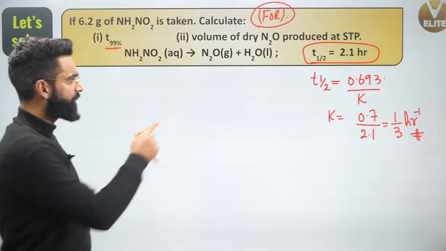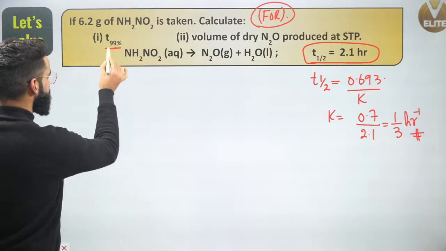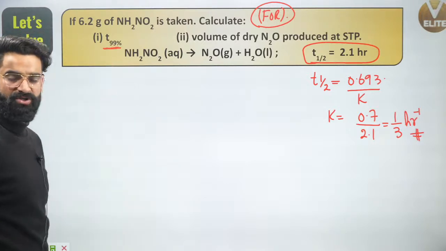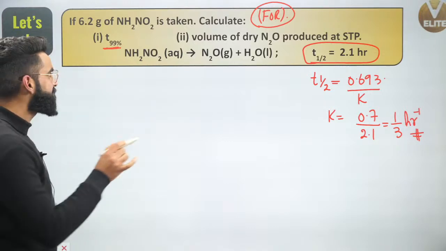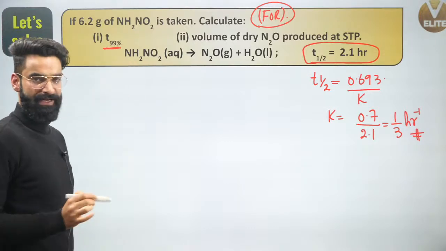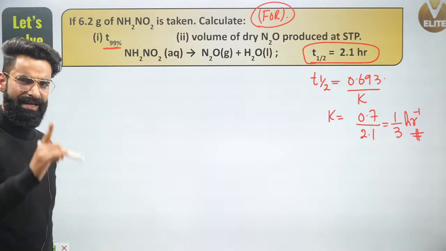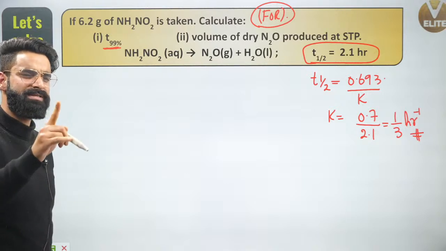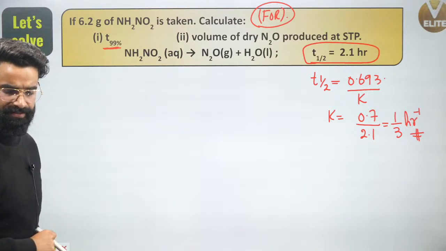I got the value of K, right? Correct? What am I supposed to calculate? I'm supposed to calculate time taken to complete 99% of the reaction, right? Can I say when 99% of the reaction would have got completed, at that time I'll be having 1% of reactant still left in the container? Yeah, I can say that.